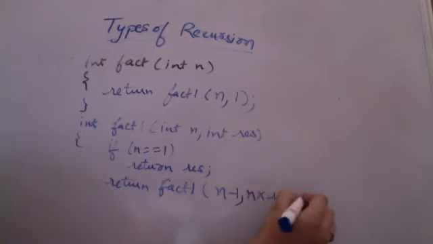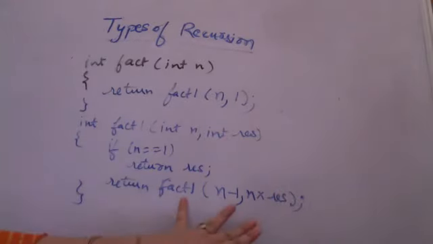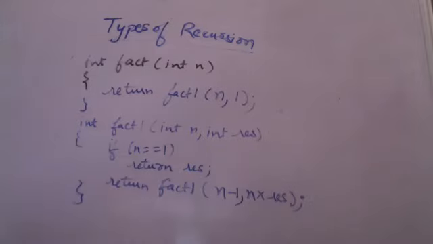So what is happening now? There is tail recursion. When you are coming out from this function call, whenever you will be coming out from this function call, no more multiplication needs to be done. At the time of calling the function, whatever calculation has to be done, that has been done. Once we are over the recursion, we need not do any multiplication.